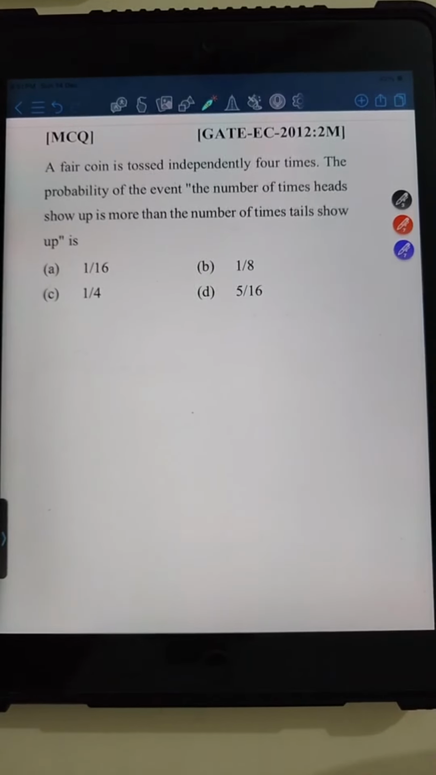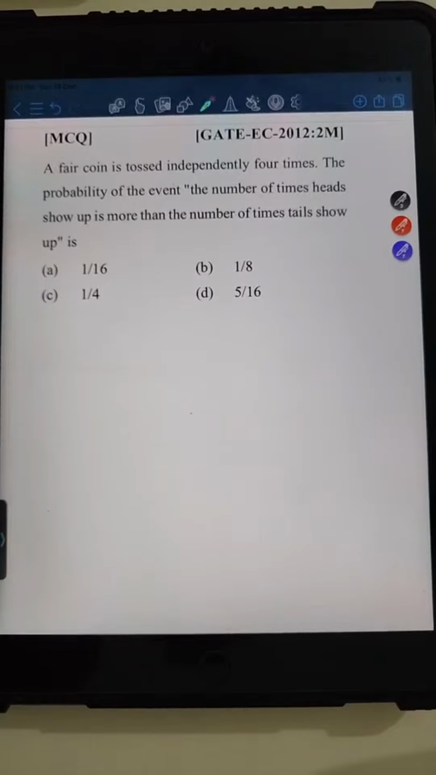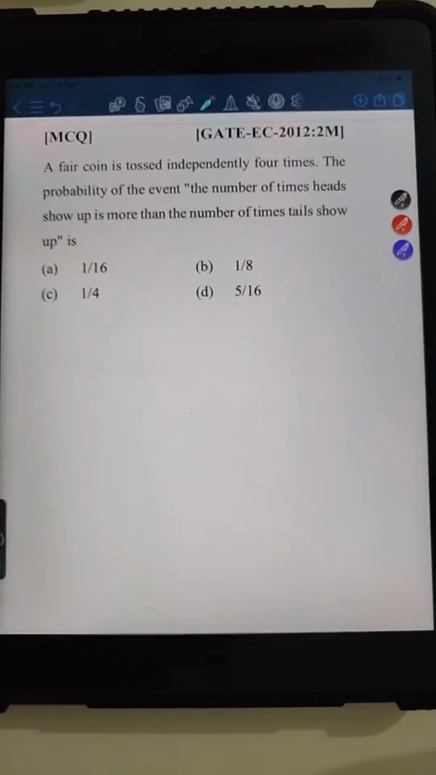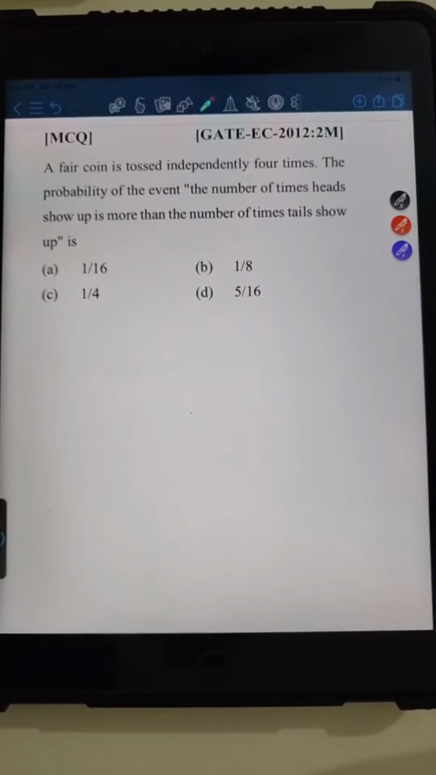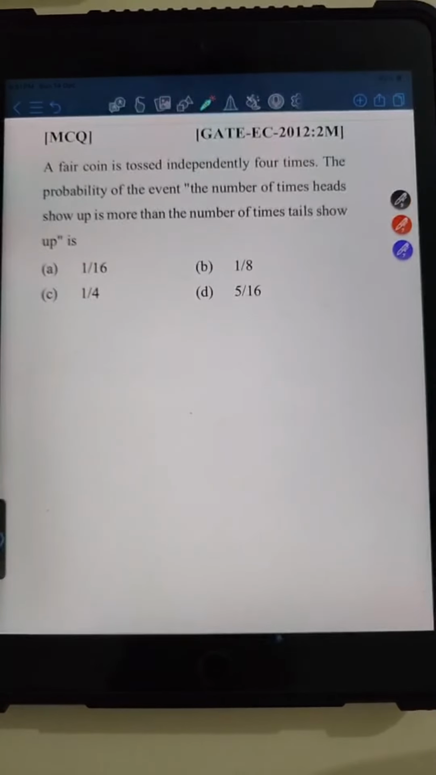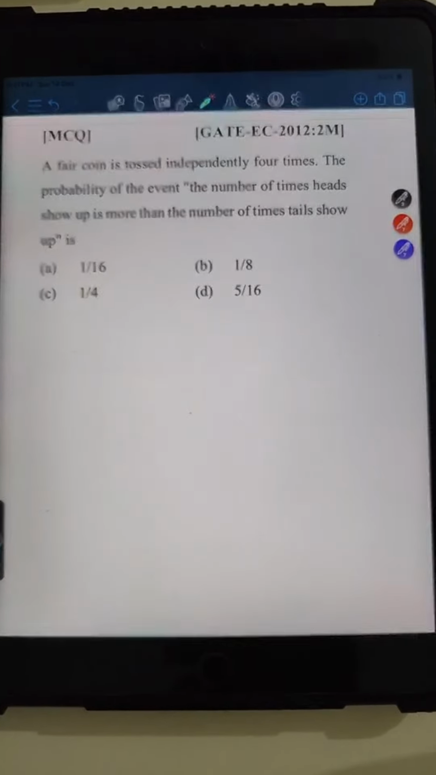Tilak Raj is telling option D, and Anand is also telling option D. Anyone else who has got option D as the answer? Anyone?